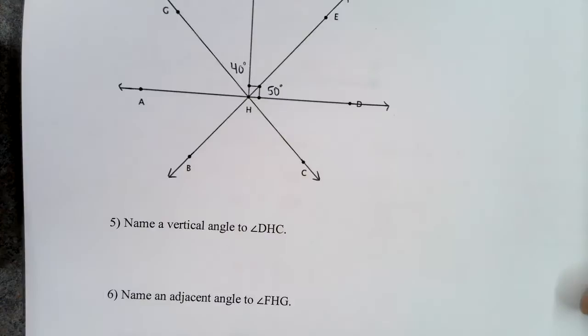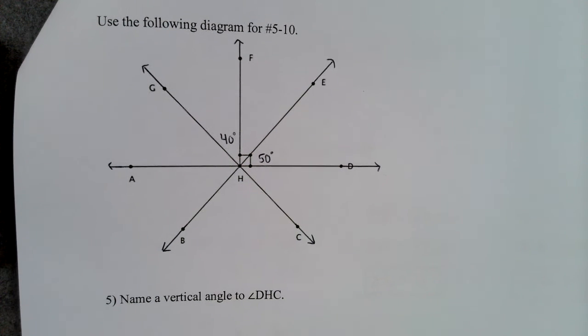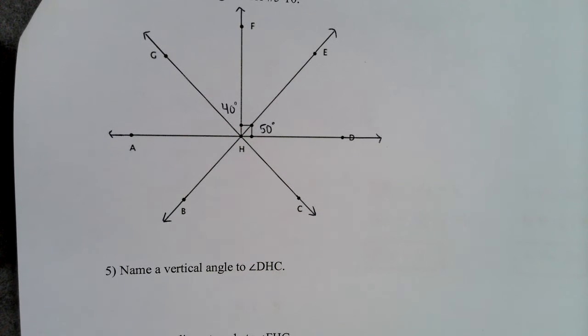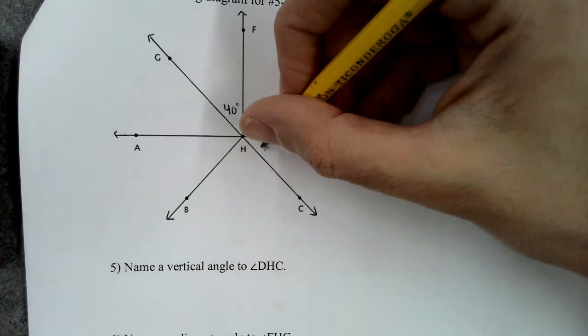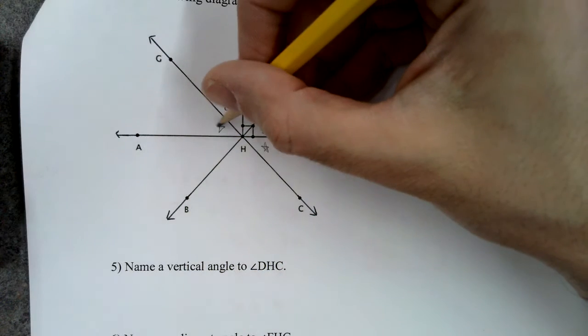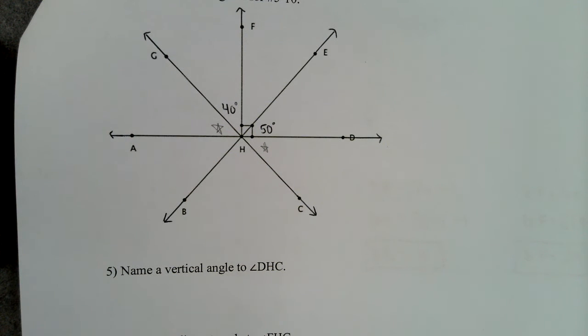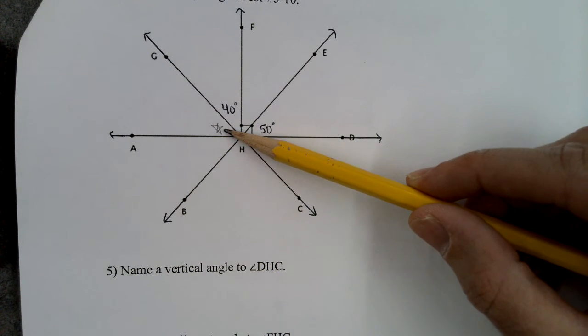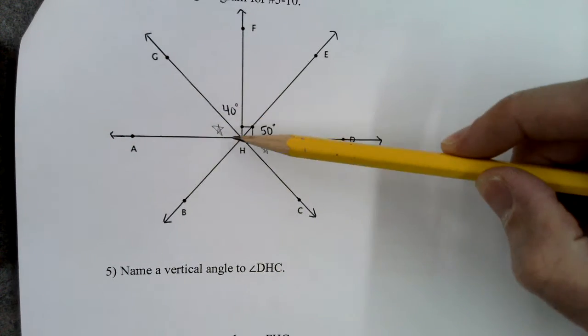Okay, the last page. That's our diagram. Number 5, name an angle that's vertical to angle DHC. So this is angle DHC right there with the star. So a vertical angle to that would be this angle with the star. Vertical angles are two angles whose sides are opposite rays. So the answer is that angle with the star, which is angle GHA.